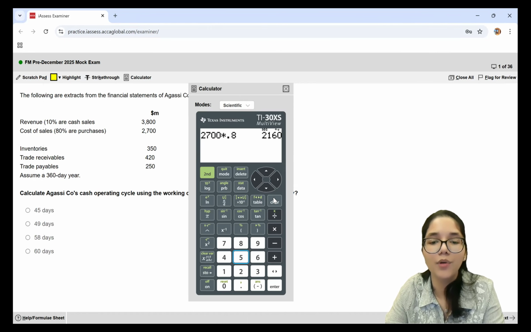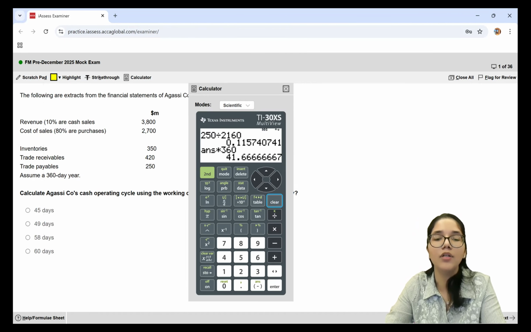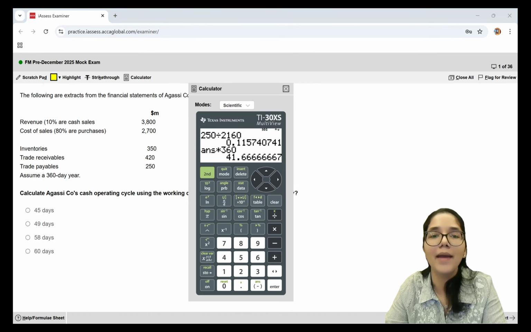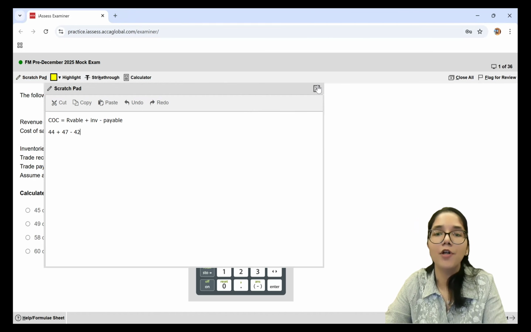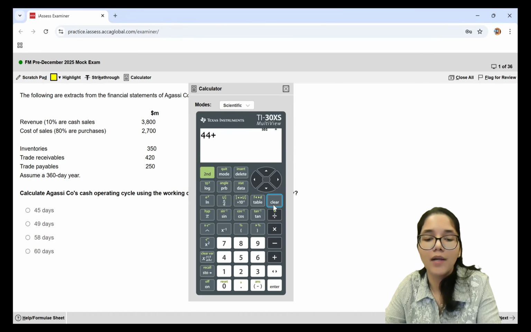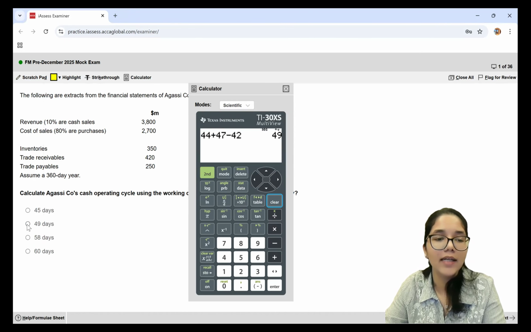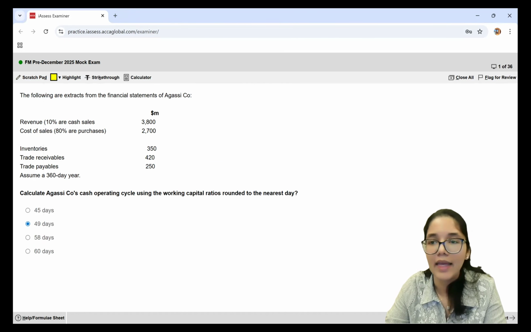So now I know my numerator as well as denominator. 250 divided by 2160 times 360 is going to give me 42 days, which I take to pay my payables. So I will subtract 42 from this figure. That means my answer will be 44 plus 47 minus 42. So this gives me 49 days, which I will pick as the cash operating cycle for the company.